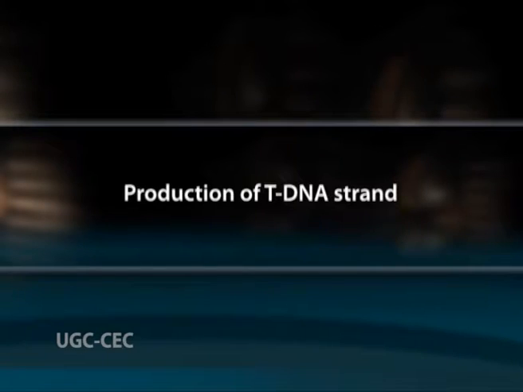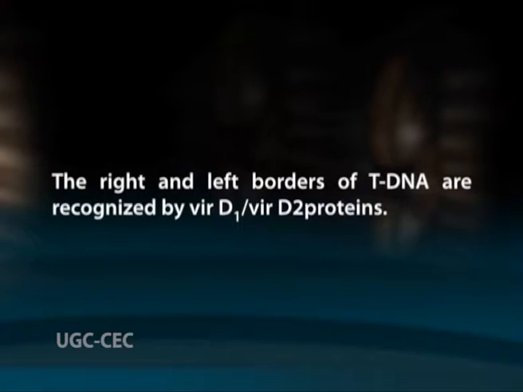Production of tDNA strand. The right and left borders of tDNA are recognized by Vir-D1 and Vir-D2 proteins. These proteins are involved in the production of single-stranded tDNA or ssDNA, its protection and export to plant cells. The ssTDNA gets attached to Vir-D2.